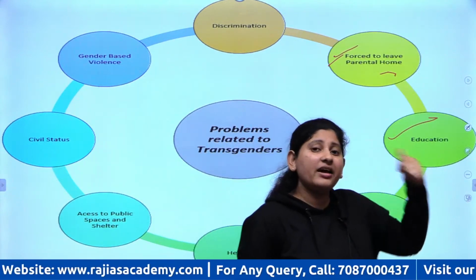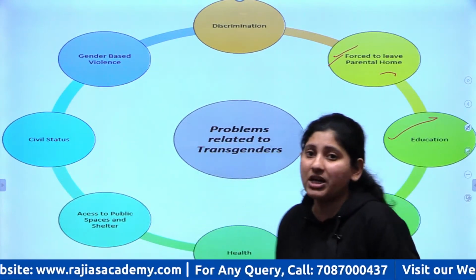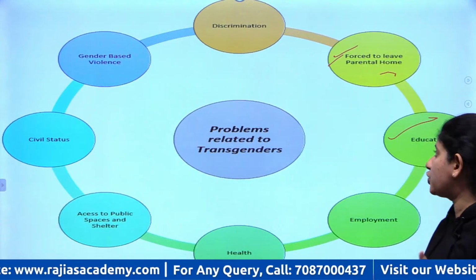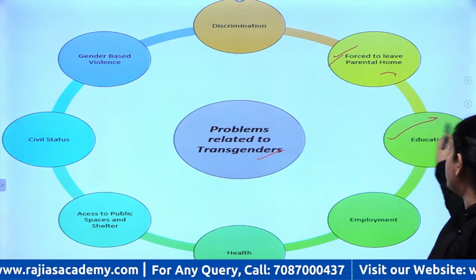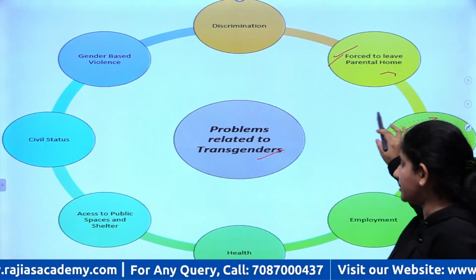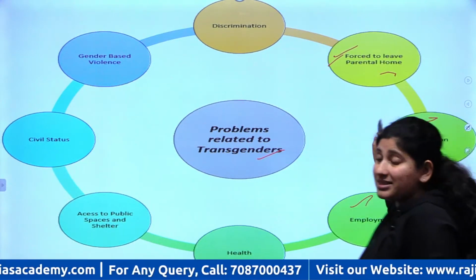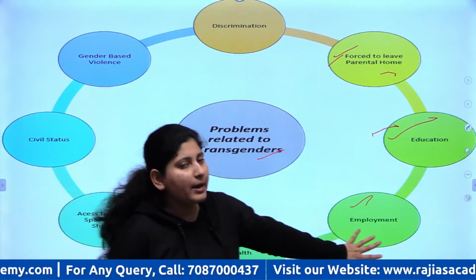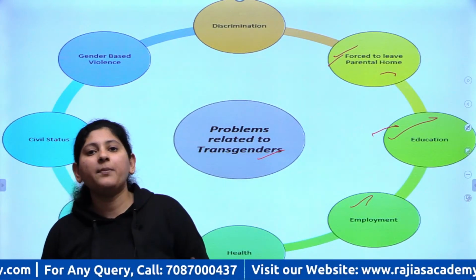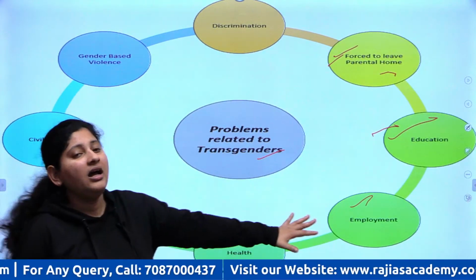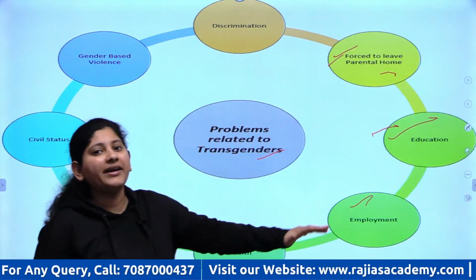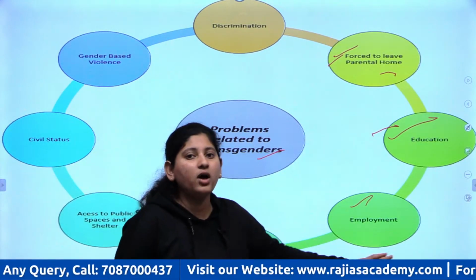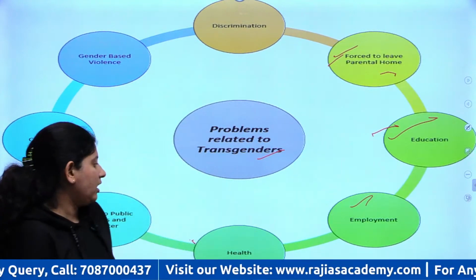So receiving a regular, minimal, basic education remains a very big issue for transgenders, right? So education is covered. Now employment. Because they don't have proper education, they have no skills, their employment becomes a very big issue, and hence their means of livelihood and earning all come into question.